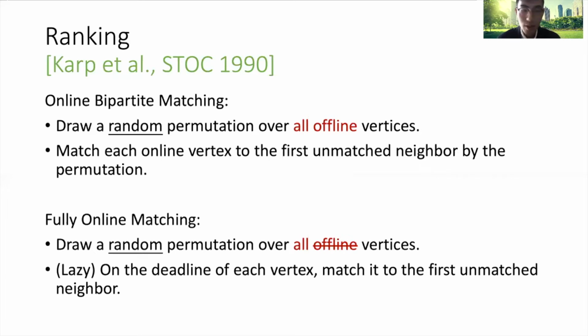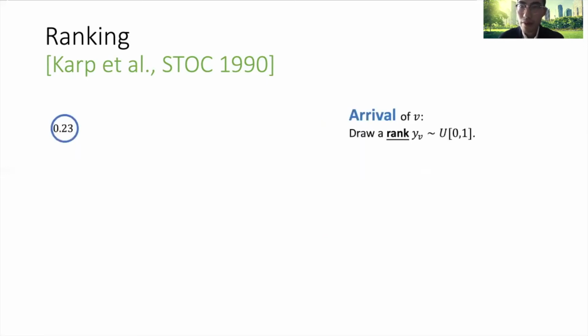This algorithm is adapted to the fully online matching problem. Instead of drawing a permutation over all offline vertices, we draw a random permutation over all vertices, simply because all vertices are online in the fully online model. And we make the algorithm lazy, meaning that we only match vertices on the deadline of some vertex. Then on the deadline of a vertex, if it's not matched yet, we will match it to the first unmatched neighbor. Let me give you an example.